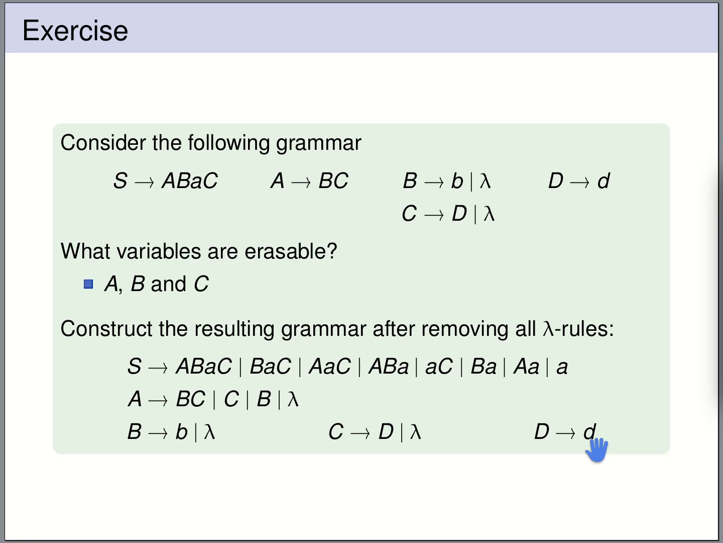Now the final step is we are allowed to drop all the lambda productions. That means we are allowed to drop this, and this lambda rule. And this is our final grammar. This grammar generates the same language as our original grammar, except for the empty word. And our resulting grammar no longer contains lambda productions.